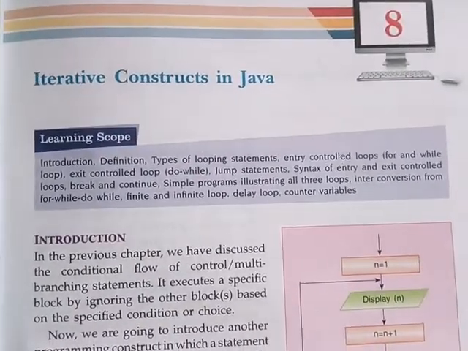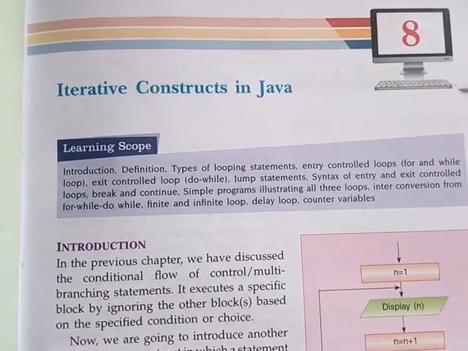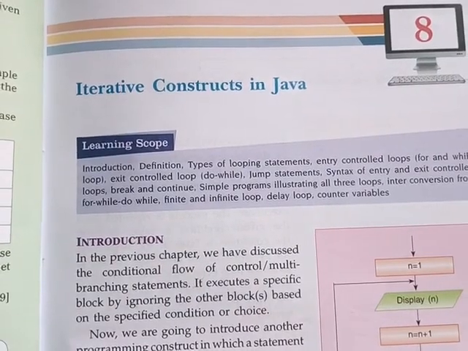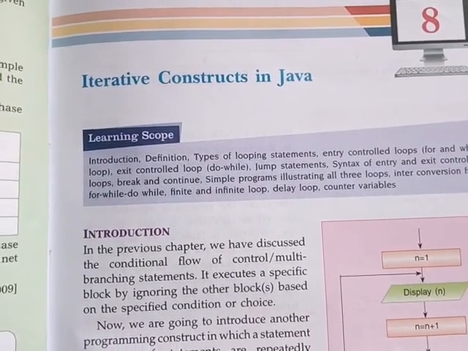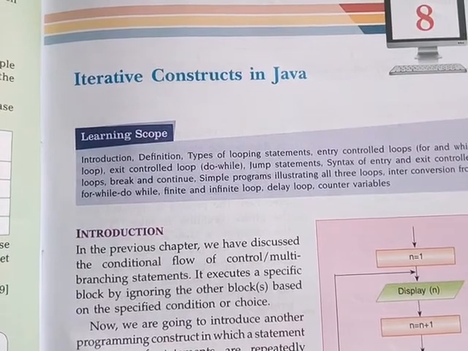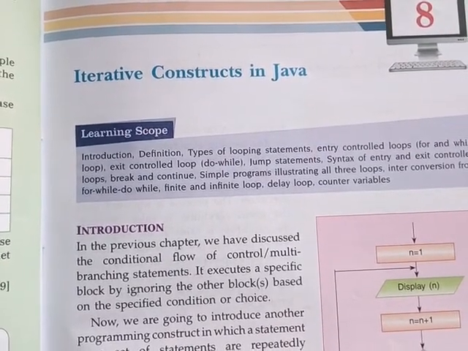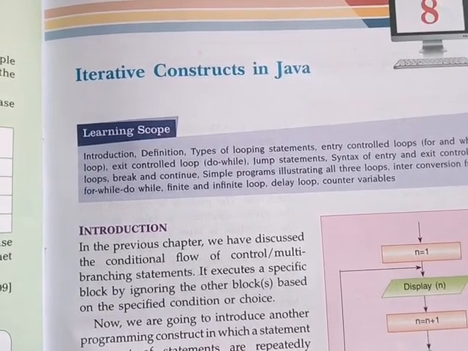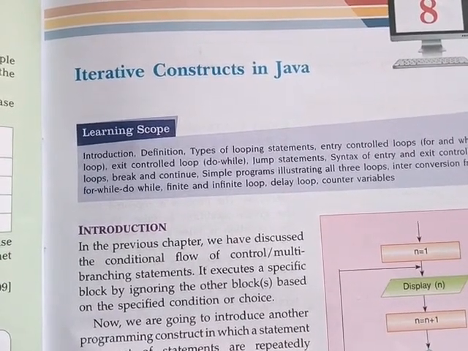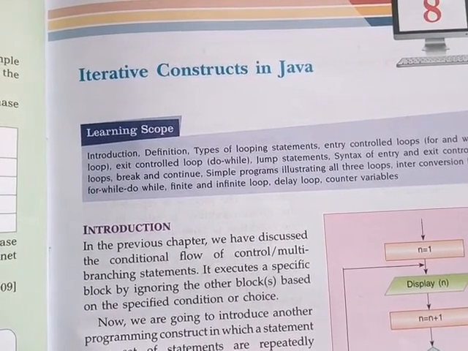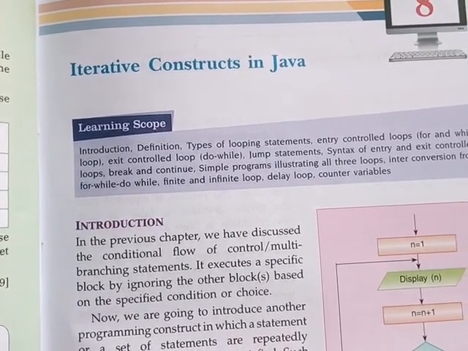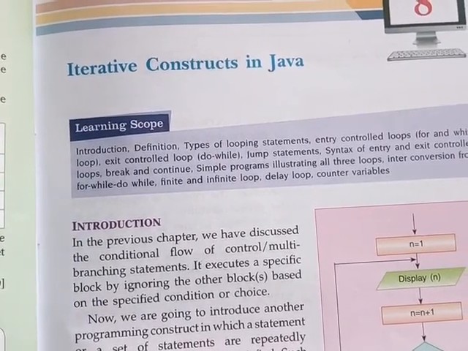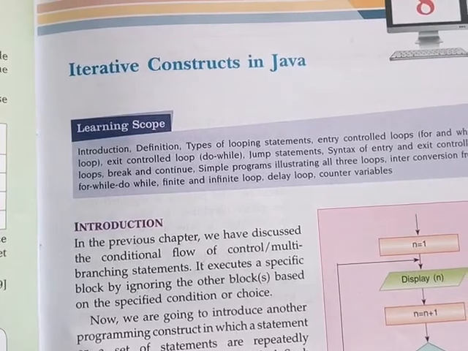So that means whenever we write a Java program, normally we write statement-wise, one statement after another statement. When I was explaining the last chapter, I told you that one is normal flow and another one is conditional flow. Conditional flow you have already learned using if else statements. While using a loop, we can repeat or continue particular statements multiple number of times.